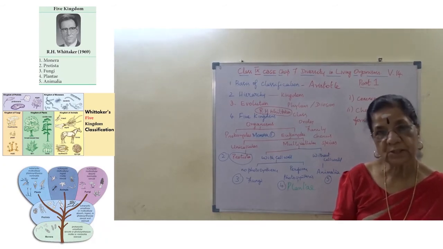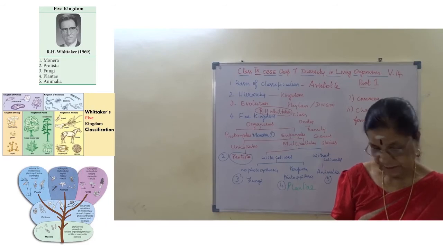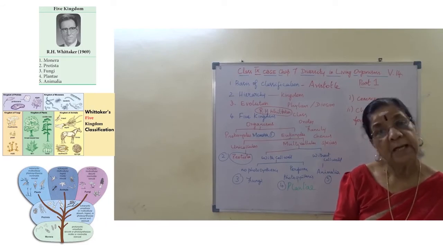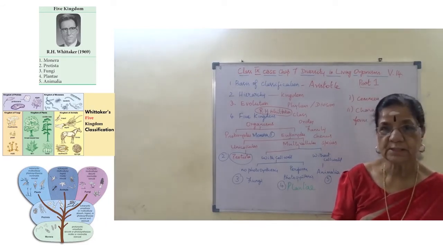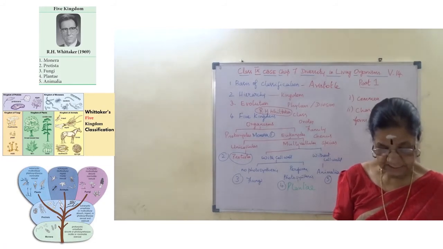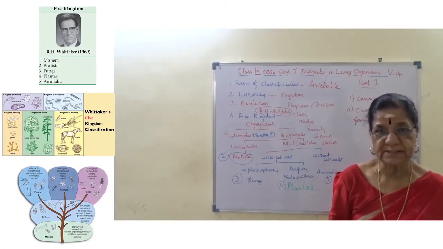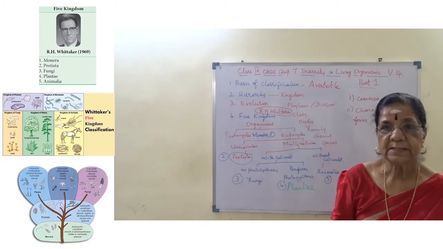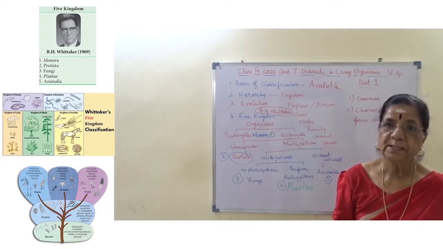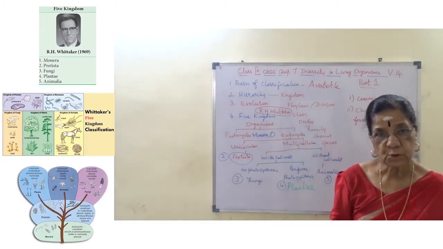They are unicellular eukaryotic organisms first. And then they use appendages such as hair-like cilia and whip-like flagella for locomotion.